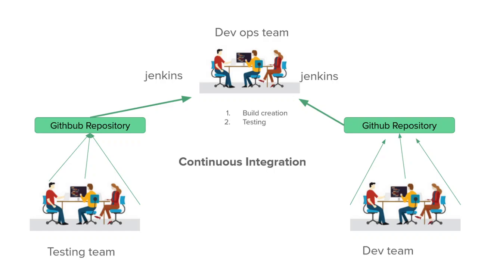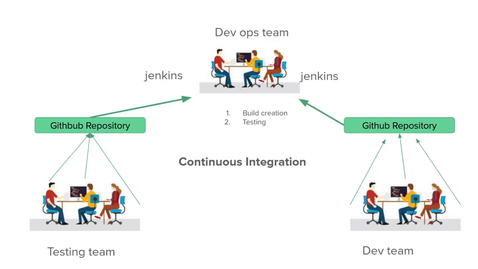They will use tools like Jenkins for build creation and test execution. So DevOps will get the code from the GitHub repository, from developers as well as testers, using Jenkins for build creation and test execution. After the build is successful in Jenkins, an email will be triggered across the team.